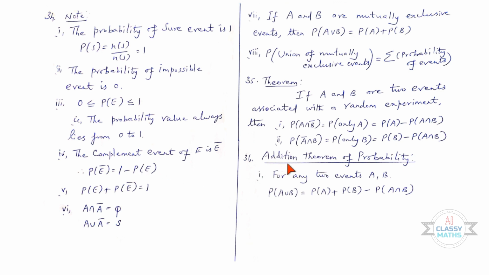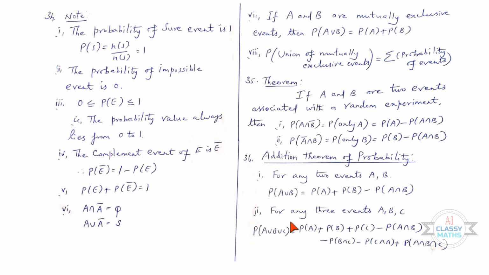36th one, addition theorem of probability. For any two events A comma B, P of A union B is equal to P of A plus P of B minus P of A intersection B. Second one, for any three events A comma B comma C, P of A union B union C is equal to P of A plus P of B plus P of C minus P of A intersection B minus P of B intersection C minus P of C intersection A plus P of A intersection B intersection C.